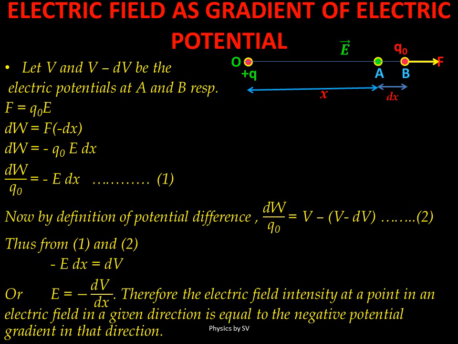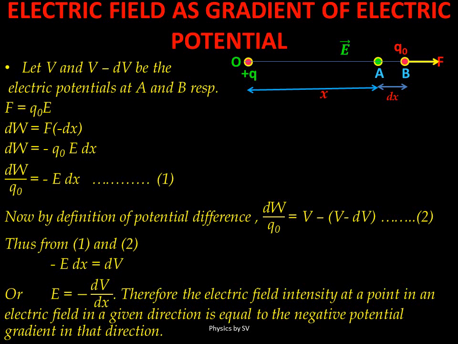Let V and V minus dV be the electric potentials at points A and B respectively. Suppose a small positive test charge Q naught is moved in the electric field from point B to point A. A force F acts on the test charge in the direction of the field.